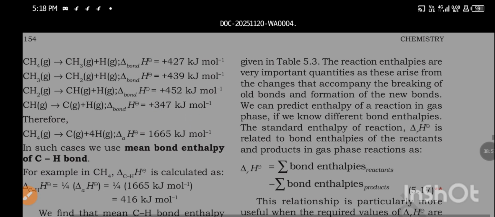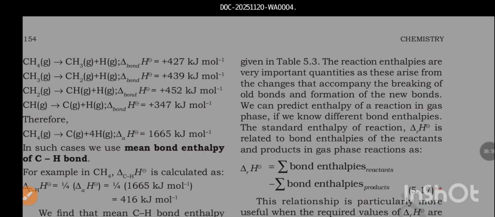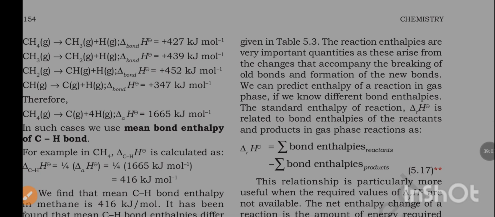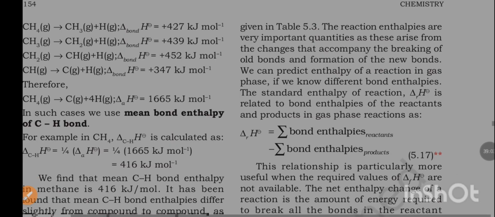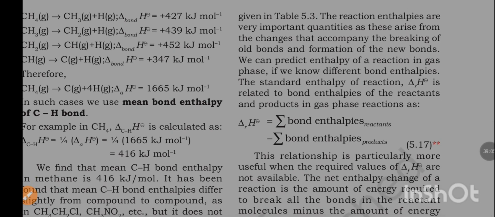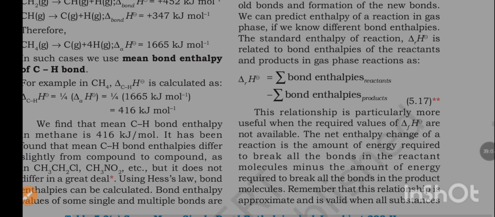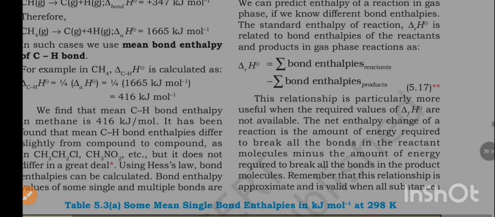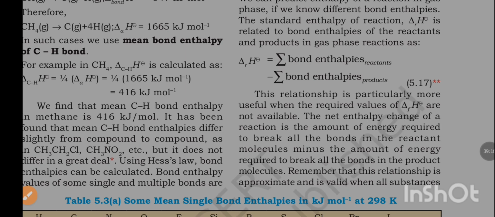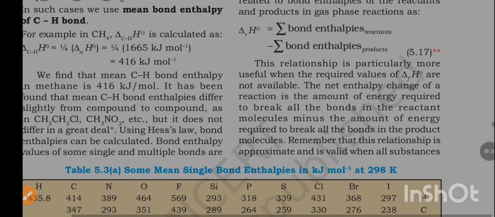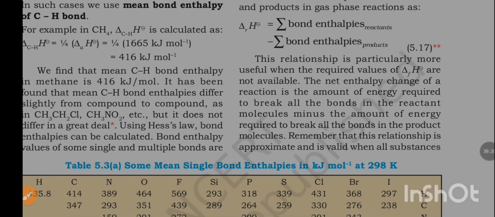We can predict the enthalpy of a reaction in the gas phase if we know different bond enthalpies. The standard enthalpy of reaction del rH is related to bond enthalpies of the reactants and products in gas phase reactions as del rH is equal to the sum of bond enthalpies of reactants minus the sum of bond enthalpies of products. This relationship is particularly useful when the required values of del fH are not available.